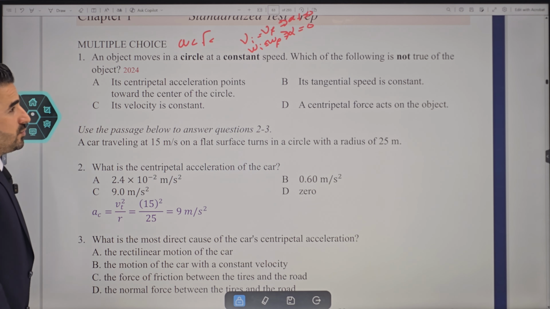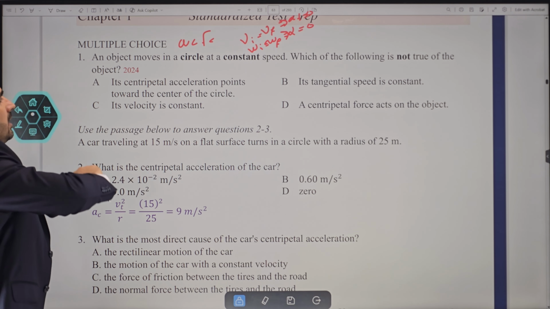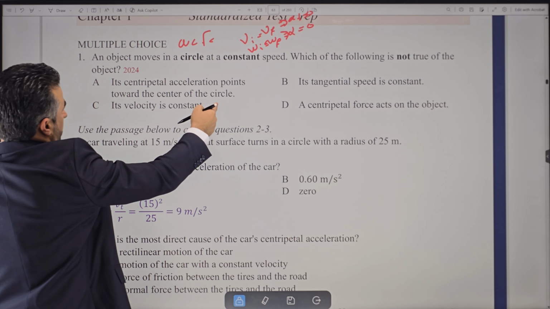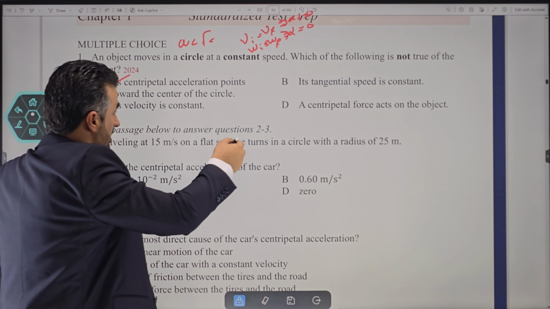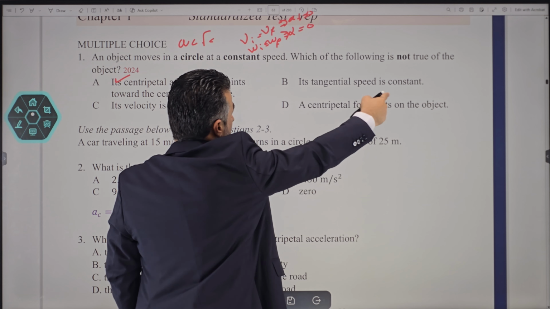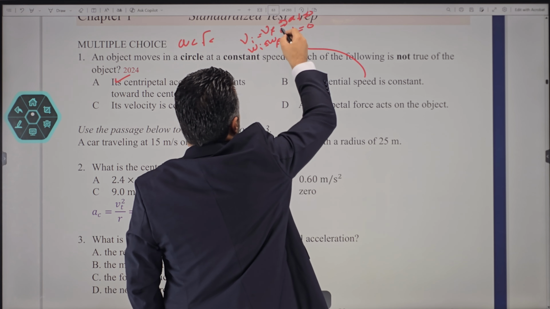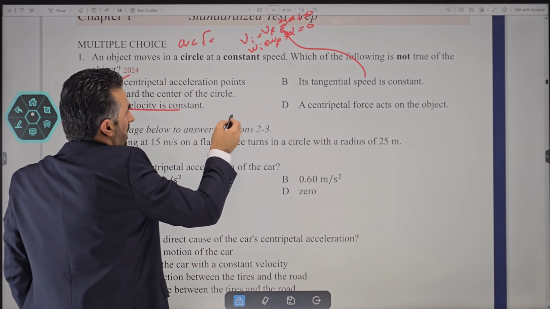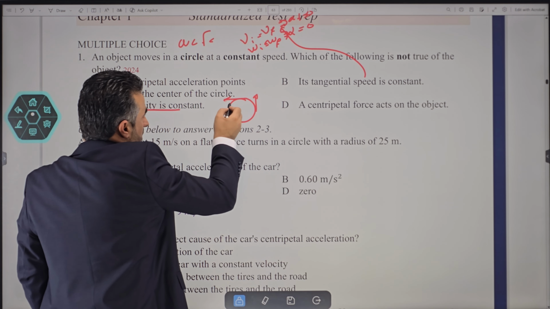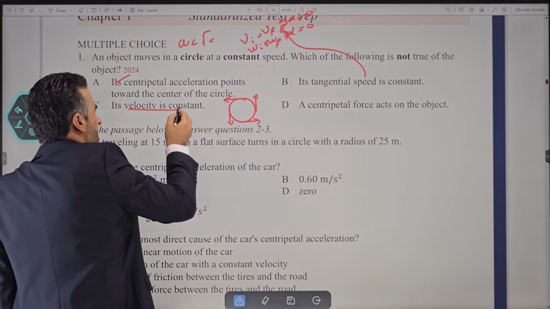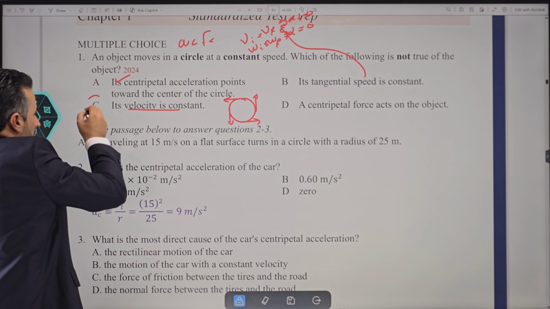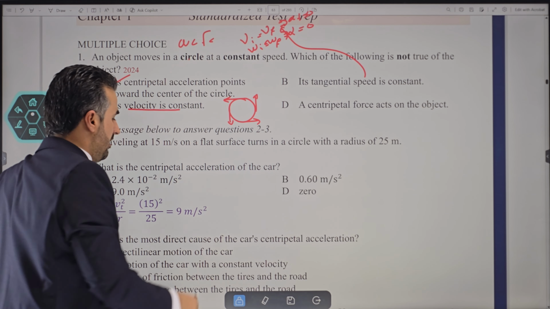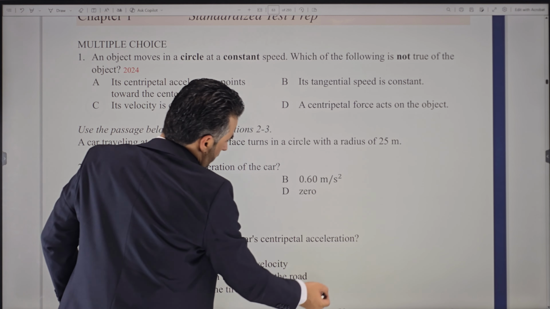Okay, so remember this. It says, which one of the following is not true of the object? Centripetal acceleration points toward the center of a circle. That is true, of course. Tangential speed is constant. It says speed, so yes, that is also true. C says velocity is constant. Is that true? No, because the direction of the motion continuously changes, so the velocity is not constant. So this is incorrect. D says a centripetal force acts on the object. That is also true because we have circular motion.